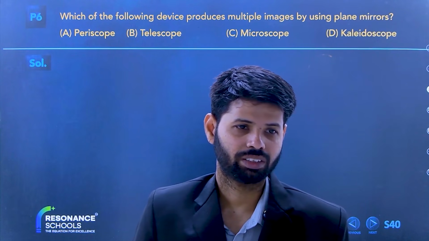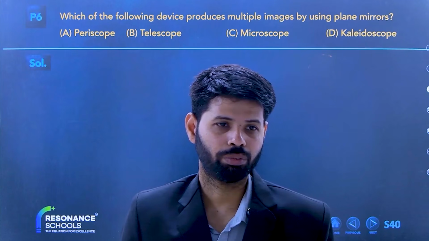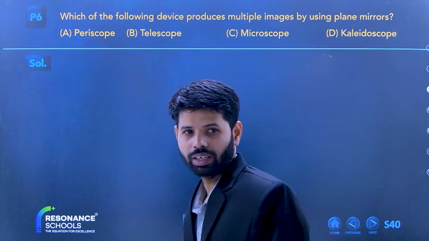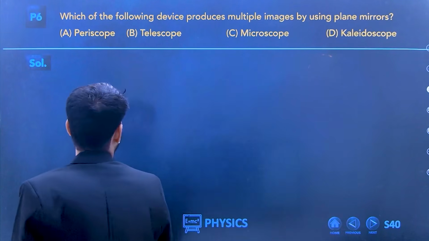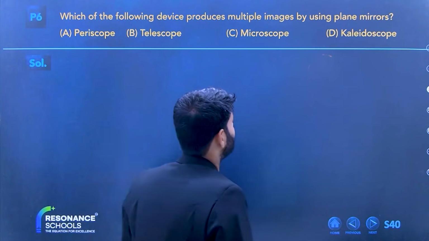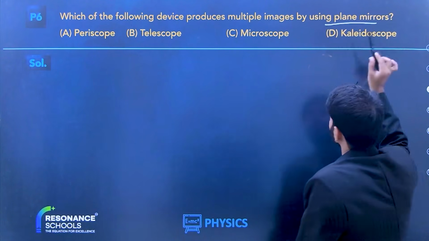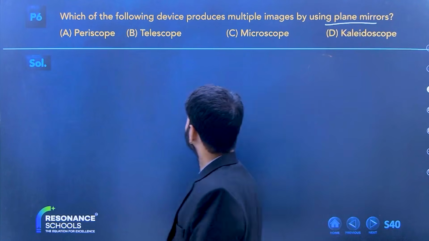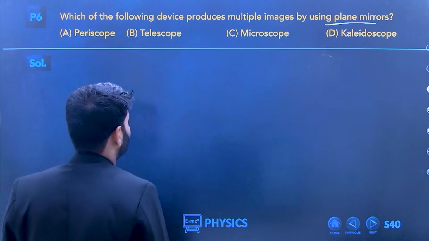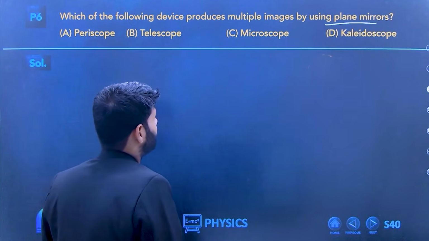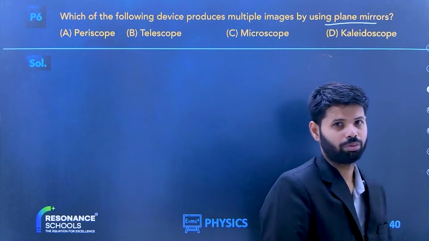B, yes. No beta, the answer will be B only, it is not C. Okay, then try the next question. Which of the following devices produces multiple images by using a plane mirror?